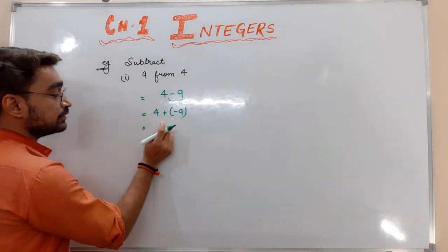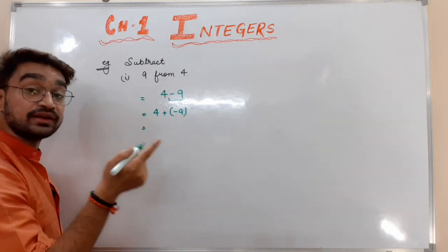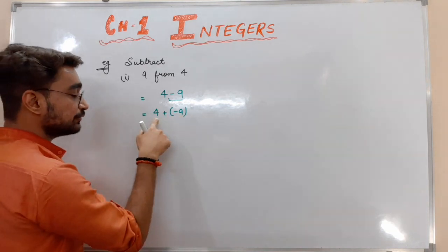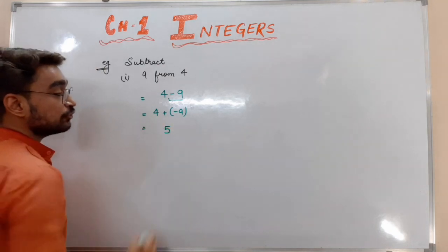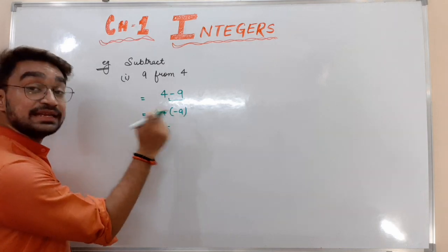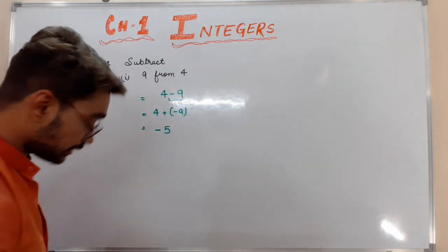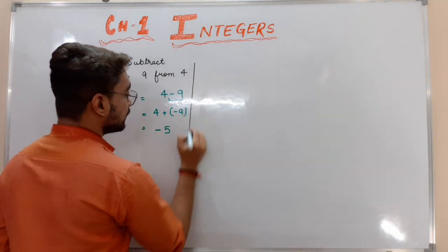Now what I can do is, when two numbers are added together, one positive and one negative, we have to find the difference between them. 9 minus 4, 5. And we want to put the symbol of the larger number. What is larger? 4 is bigger or 9 is bigger? Yes, 9 is bigger, so the answer will be minus 5. Great.